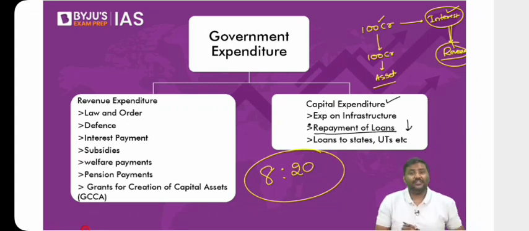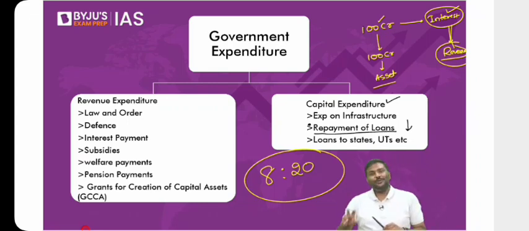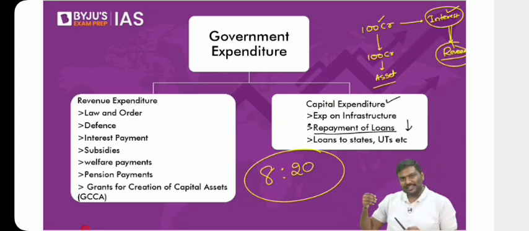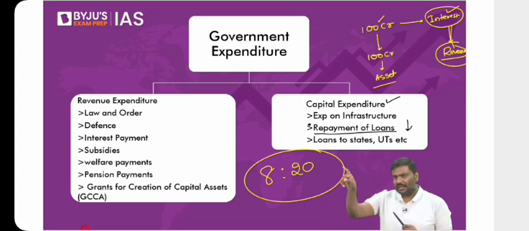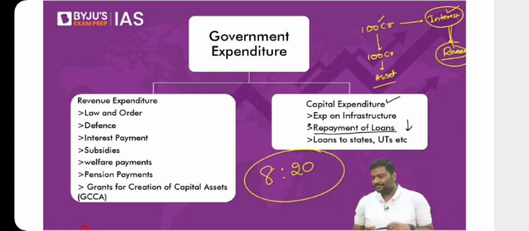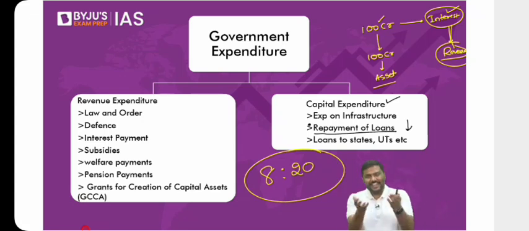Fiscal deficit represents borrowings of the government. Now, two of you are asking me a question, sir, how is that possible if the government is earning 100 crore, they're spending 130 crore? Let me ask you the same question. Your income is 1 lakh rupees, but you're purchasing a home worth 1 crore rupees. How is that possible? I hope you understand. And there itself you will understand what is actually happening.